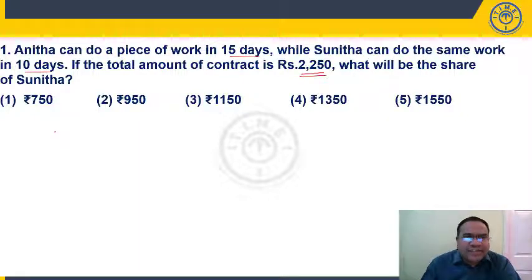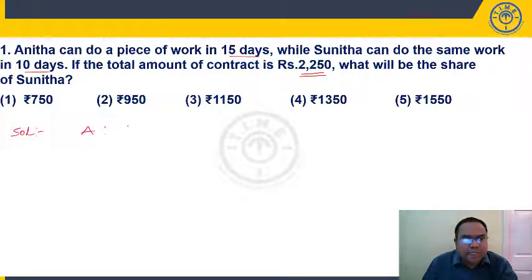Now, they are working for the same number of days. Nothing has been mentioned, which means they are working for the same number of days. If they are not working for the same number of days, let's say Sunita left or Anita joined late, whatever may be the case, it has to be given clearly in the question. Nothing has been mentioned in the question, so they are working for the same number of days. So what will happen? Divide in the ratio of efficiency.